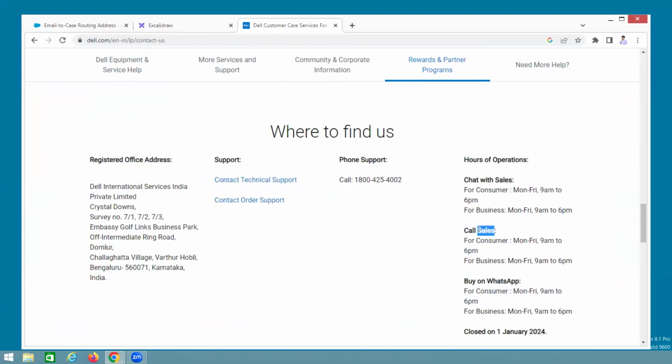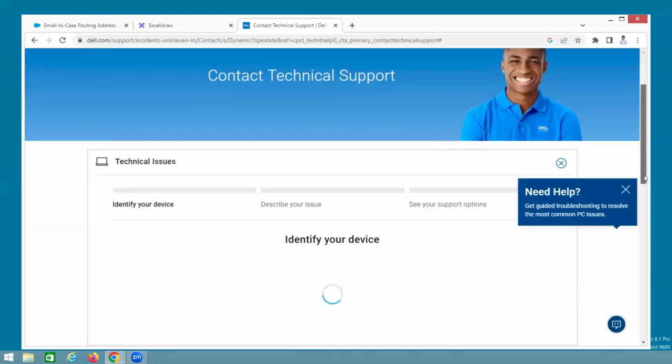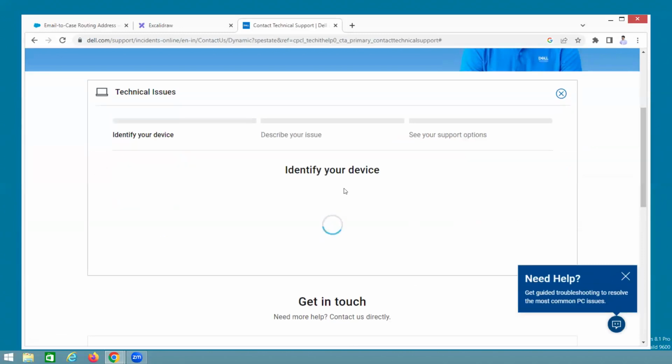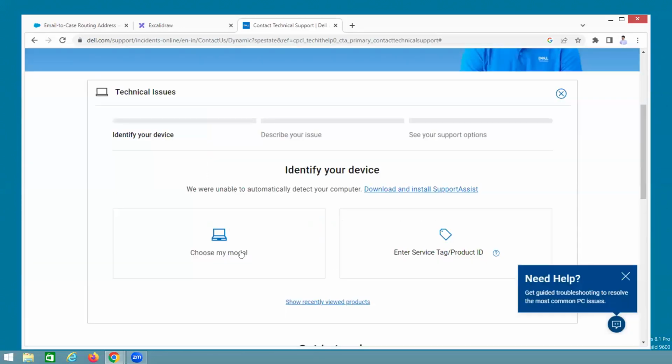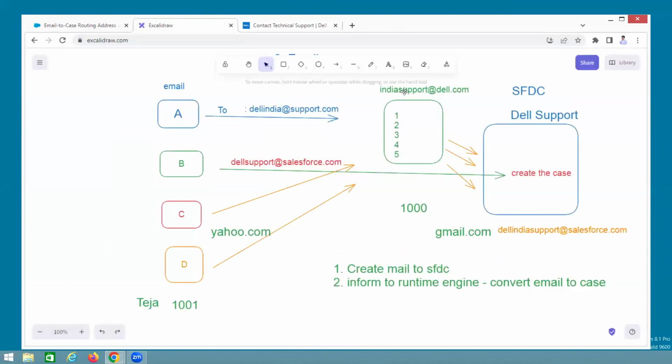See, call. Whenever you are calling the respective number, contact technical support. See, identify your device. It is our device. It is not our Dell device. No thanks. See, choose my model. First, it checks whether these people are valid or not. Once it is valid, they give a mail ID you can send to, or one form is generated. You can enter the form, which is called Web-to-Case. So in this case, you have one mail ID, right? That mail ID you can give here.